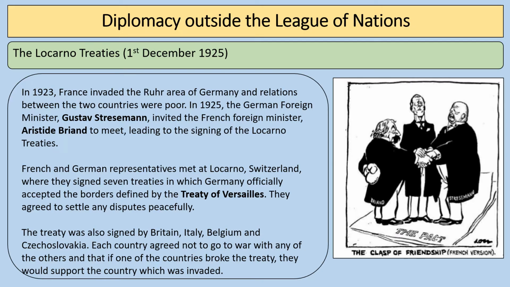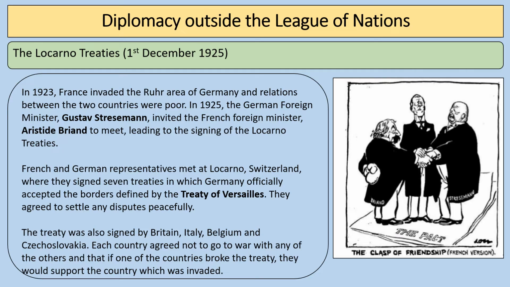Now, Locarno is a place in Switzerland, and French and German representatives met at Locarno, and they signed a series of treaties. And within these treaties, the Locarno treaties, actually a series of 7 treaties, they accepted the borders defined by the Treaty of Versailles. And they also agreed with each other that they would settle any disputes that they had peacefully. The treaty is also signed by Britain, Italy, Belgium, and Czechoslovakia.